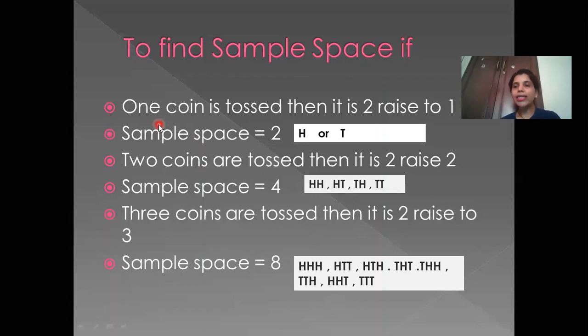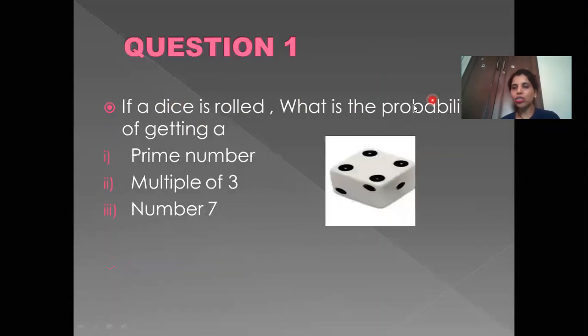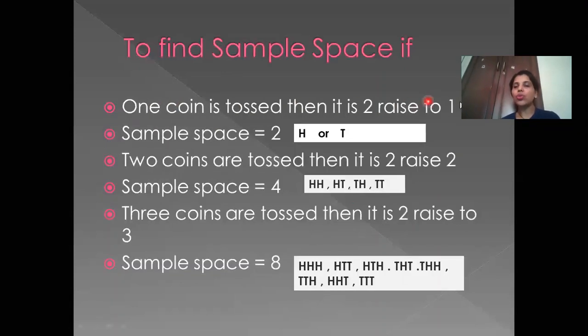So you have to get it clear when you are writing the sample space. When one coin is tossed, there are two possibilities. It can be head or tail. So two possibilities, head or tail. So 2 raised to 1, because one coin is tossed. So the number of sample space is 2. When two coins are tossed, it is 2 raised to 2, because head or tail and 2 coins, so 2 raised to 2, that is 4.